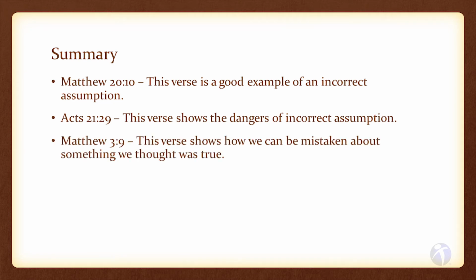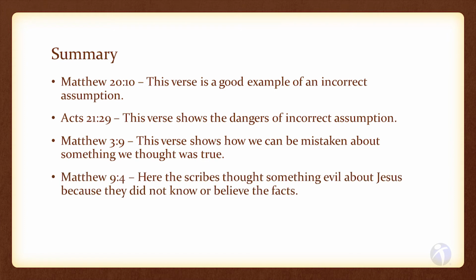Matthew 3:9. This verse shows how we can be mistaken about something we thought was true. The Jews were God's chosen people, but that didn't mean that they could just depend upon their lineage for their salvation. This verse might be used to demonstrate that just because one thing is true doesn't mean you can carry that truth too far into the realm of assumption. Matthew 9:4. Here the scribes thought something evil about Jesus because they did not know or believe the facts. Get the facts before you assume.